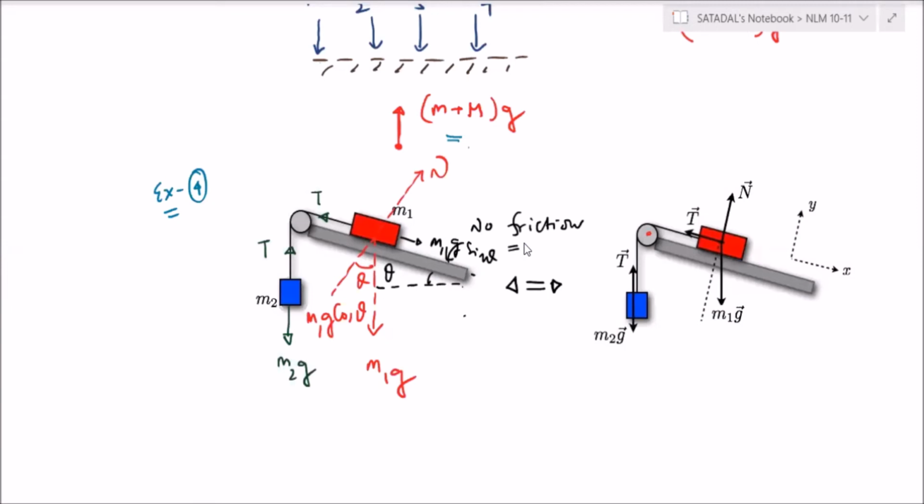I'm asking what is the difference between these two diagrams? Shiva? Angle. Sir, there M1G is not acting vertically downwards. Okay. Tejesh? They're planes, sir, different planes. Okay.